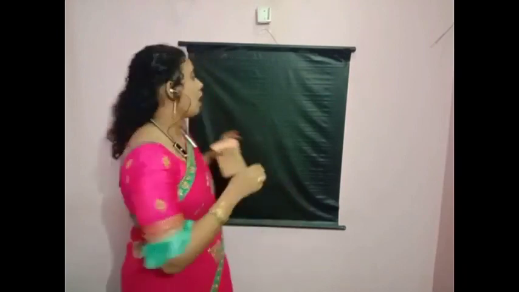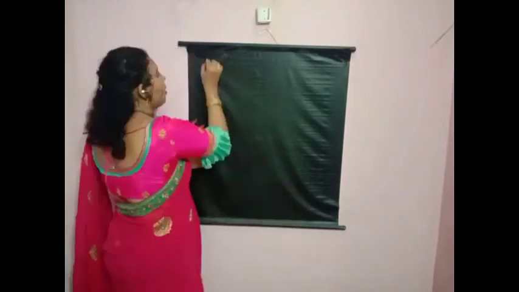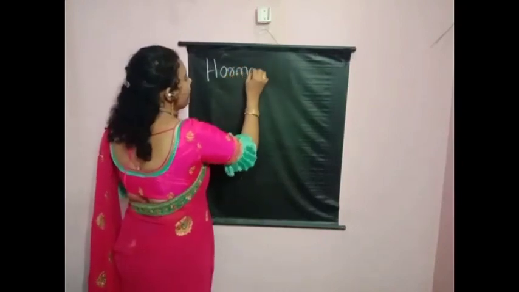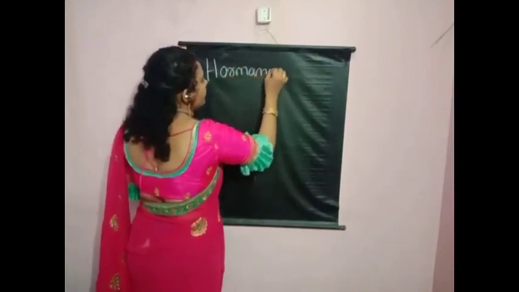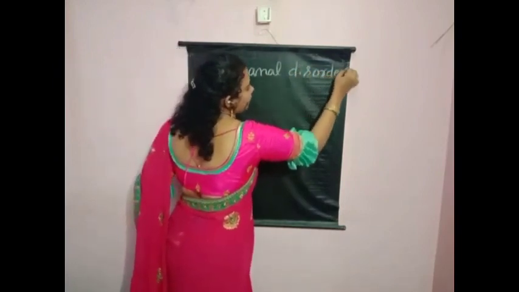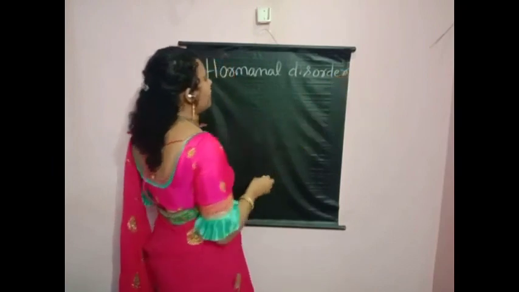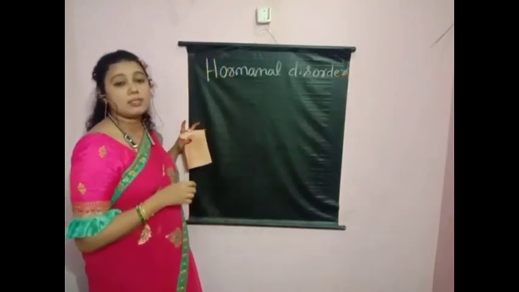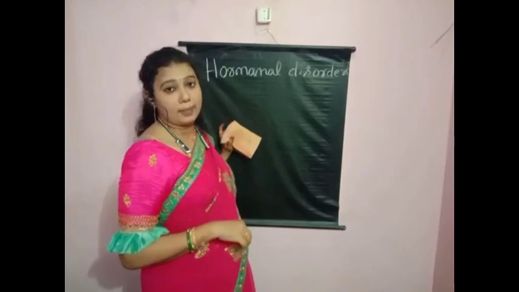We started from the pituitary gland, which secretes somatotrophin, the growth hormone.